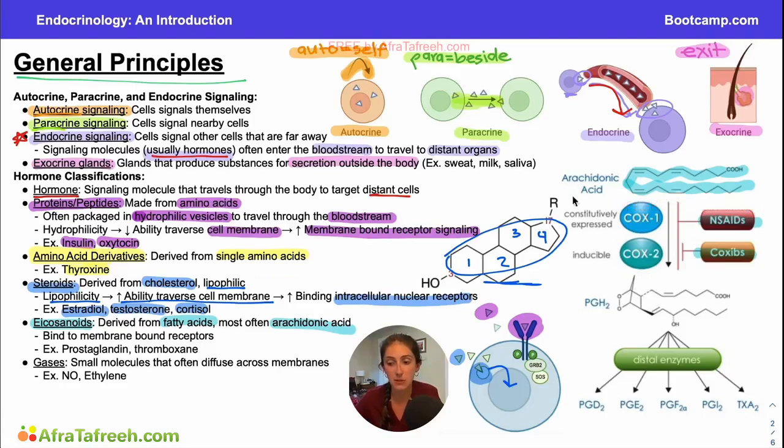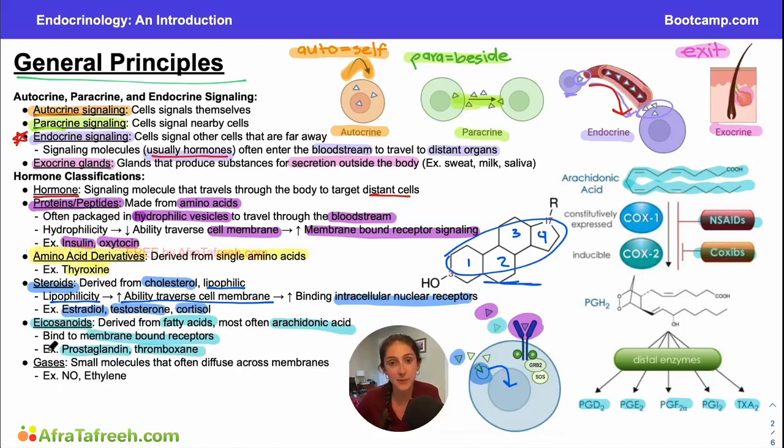In this video, what I want you to know is that our eicosanoids are going to be all of these different hormones down here that are derived from arachidonic acid, and all of our eicosanoids are going to be binding to these membrane-bound receptors. So similar to insulin, they are also going to be binding at our membrane-bound receptor over here. And examples of these would be things like prostaglandin, thromboxane, all of those things that are derived from arachidonic acid.